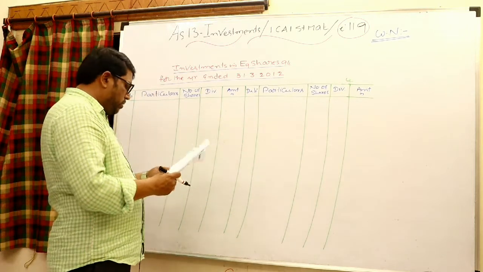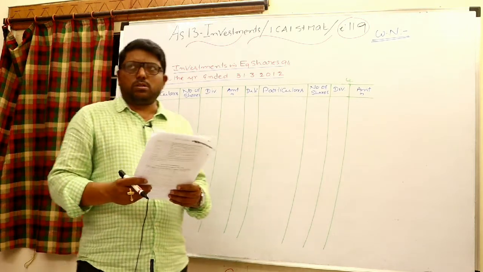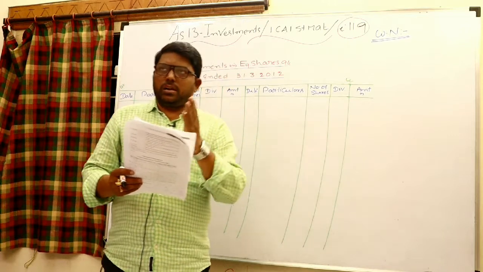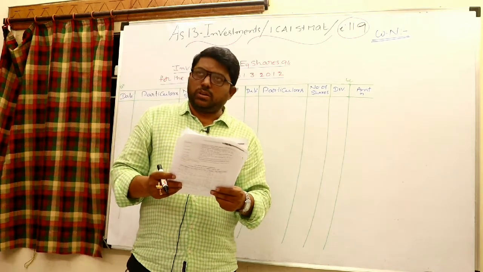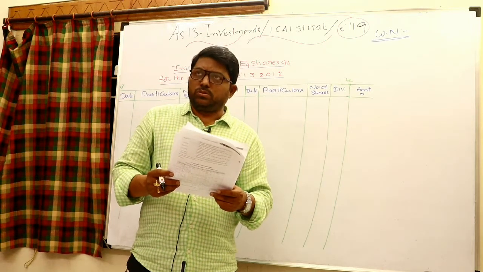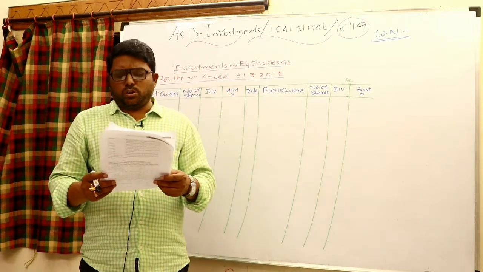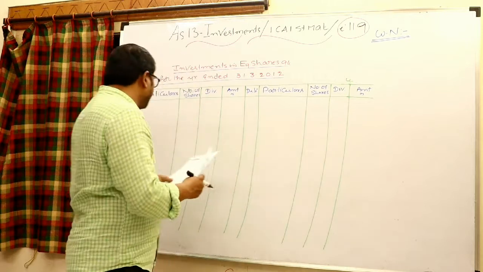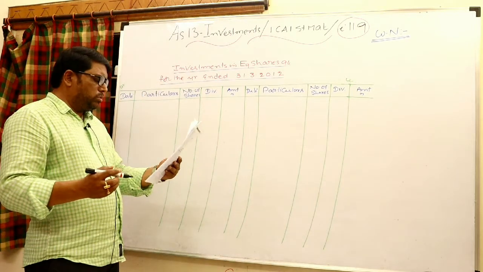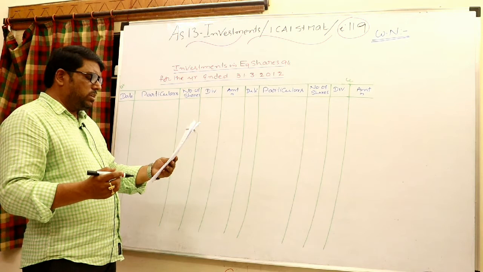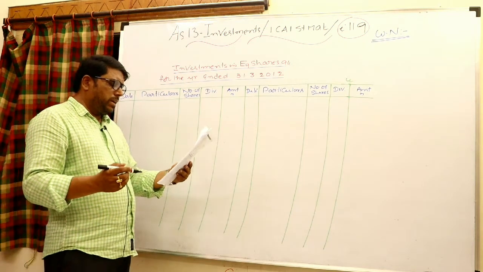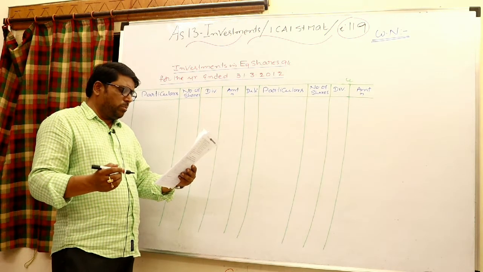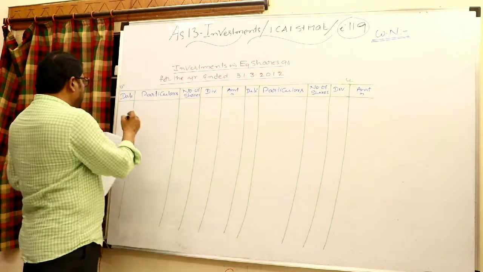Only while receiving dividend you have to cross-check whether it is a pre-acquisition dividend or a post-acquisition dividend. Post-acquisition dividend is a revenue income. Pre-acquisition dividend is always used to reduce the cost of investment. On 15/4/2011, purchased 5,000 equity shares at 200 cum right basis. Brokerage 1% paid in addition. Nominal value 10 rupees each.